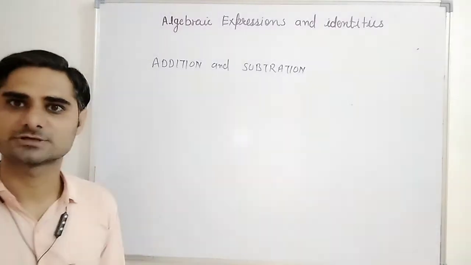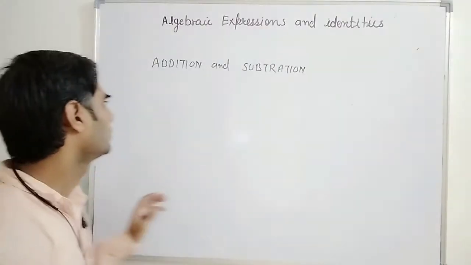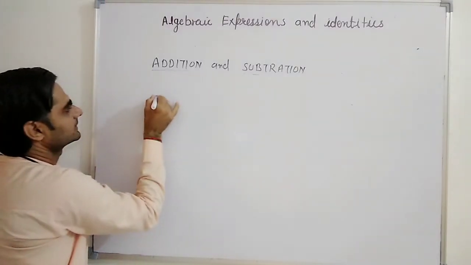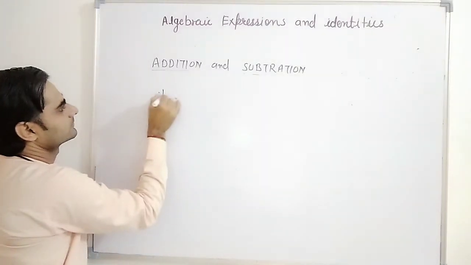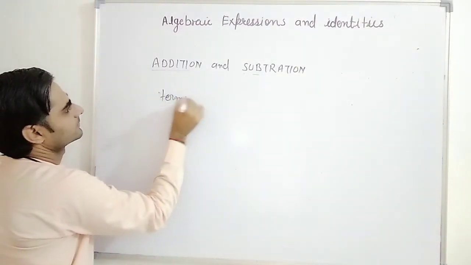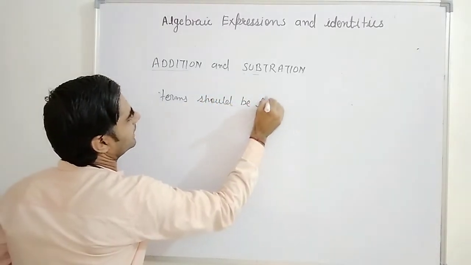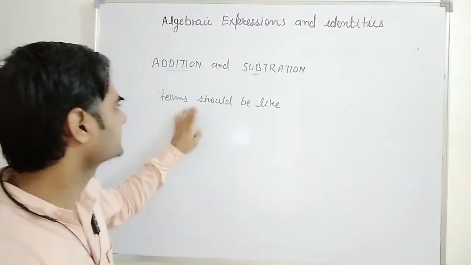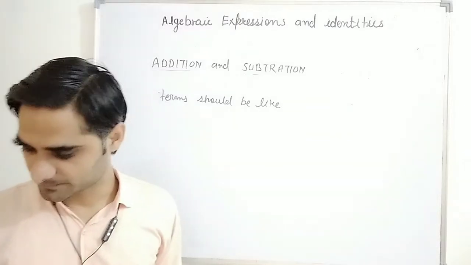See, basically in this one only one thing we have to see: if we are adding or subtracting, the terms should be like. If terms are like terms, we can add or subtract. Otherwise, don't add or subtract.